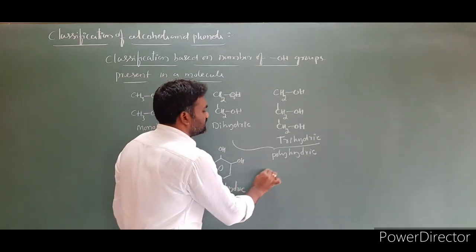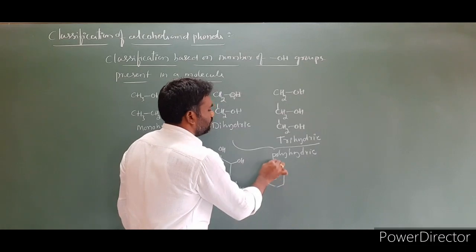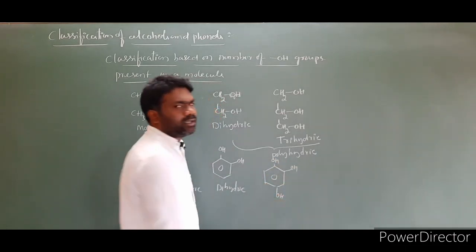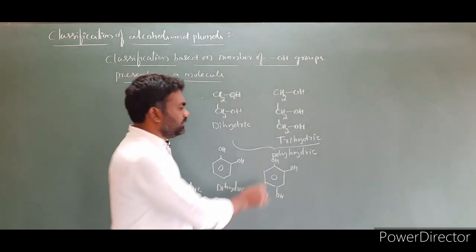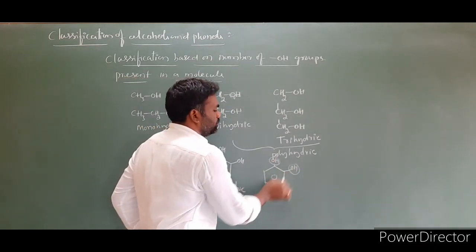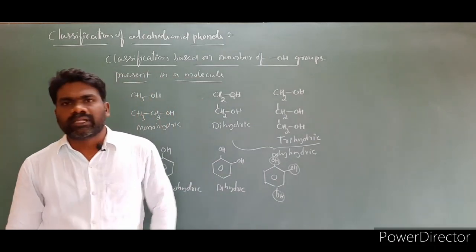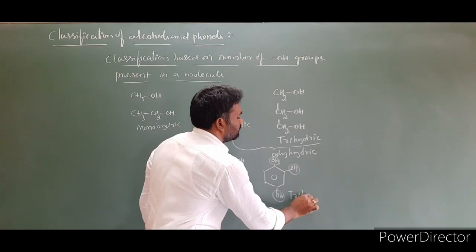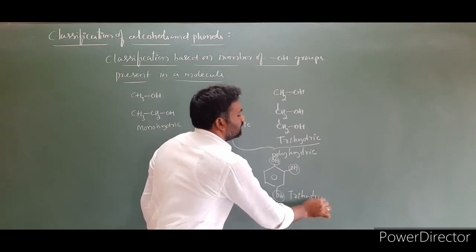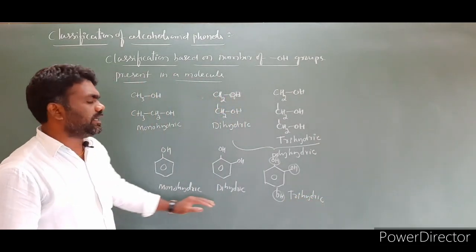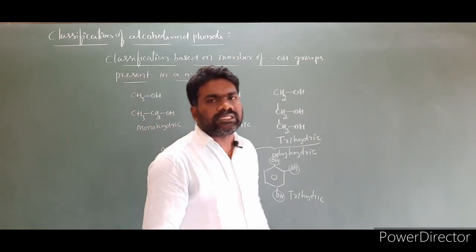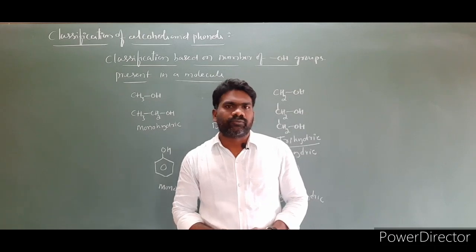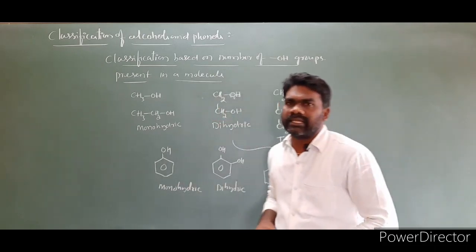If you take another example, this is one OH group, this is the second OH group, and this is the third OH group. If you look at this molecule, it contains 1, 2, 3 OH groups. The molecule contains three OH groups. Already we discussed, this is a trihydric. So phenol is also monohydric, dihydric, trihydric. So this is the classification of alcohols and phenols on the basis of the number of OH groups present in a molecule.